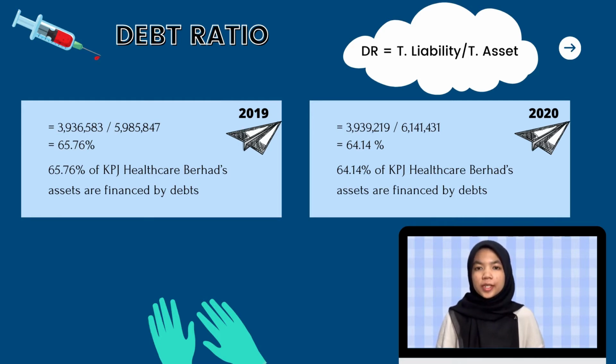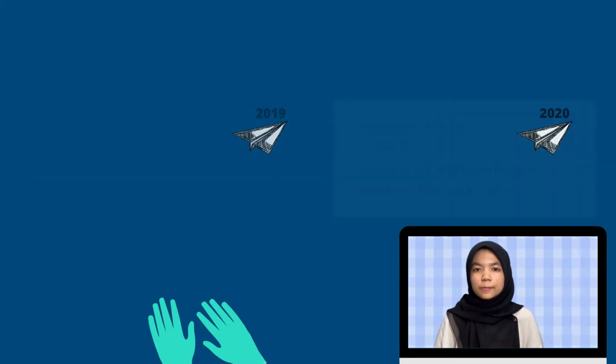For the year 2019, the debt ratio is 65.76%. It means that 65.76% of KPJ Healthcare Berhad's assets are financed by debts, while for 2020, it has 64.14%, which means that 64.14% of KPJ Healthcare Berhad's assets are financed by debts. In this case, 2020 is better than 2019 because 2020 has a slightly lower percentage compared to 2019.